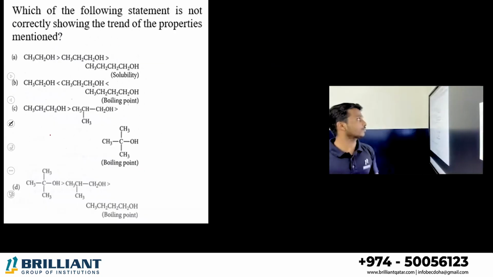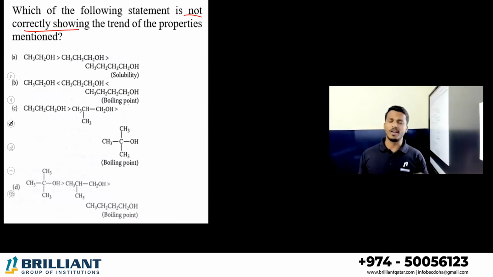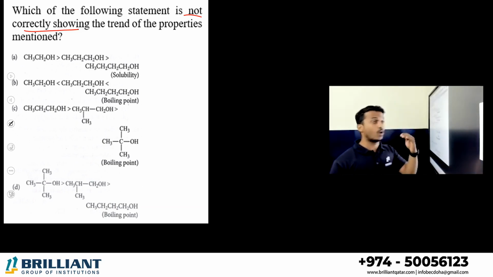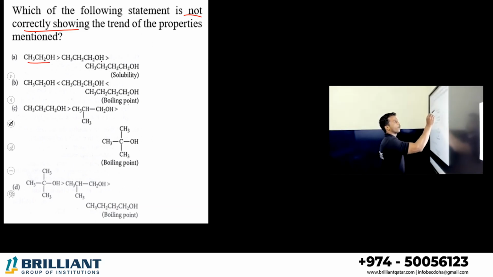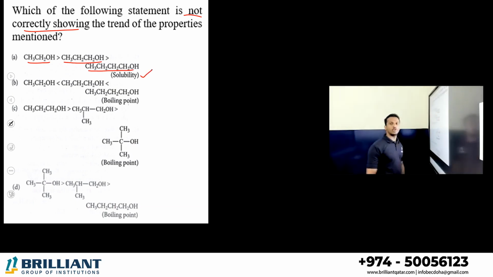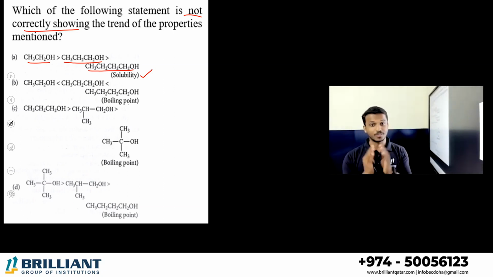Alright, next. Which of the following statements is not correct? Be very careful, dear student, while answering the question, whether they mean which is correct or not correct. Okay, which is not a correct statement. Option A, you can see the compounds ethanol, propanol, butanol, they gave solubility. Is it a correct order possible? Yes, because alcohols are highly soluble in water, no doubt, because they can make intermolecular hydrogen bonding with the water.